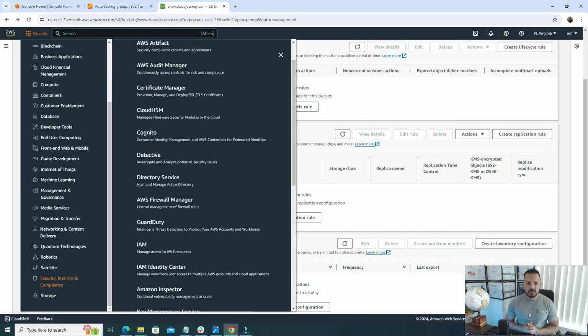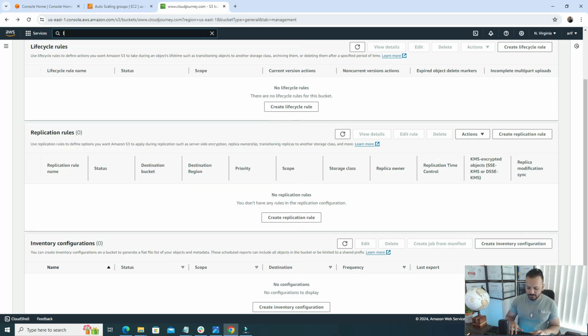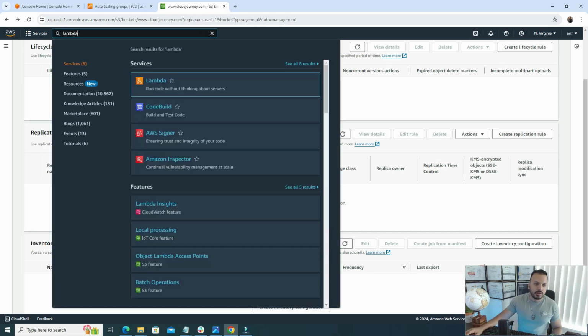The third service that we must need to know in AWS is AWS Lambda. The description says, run code without thinking about the servers. That means serverless. Whenever we are talking about serverless architecture, we must use Lambda functions. And nowadays, serverless is a big thing. There's a reason behind it.